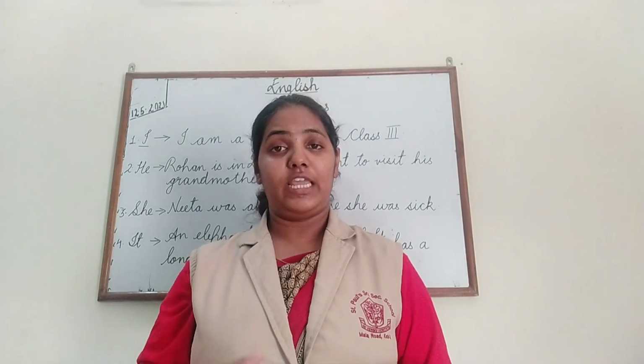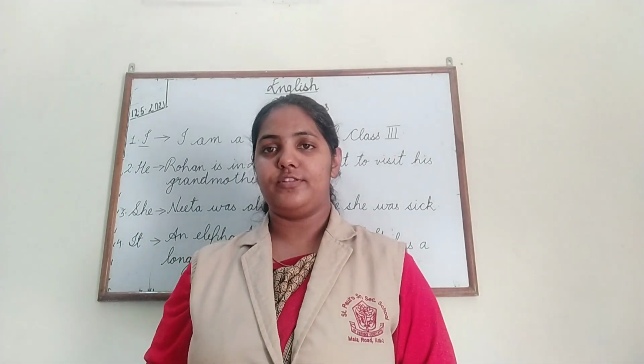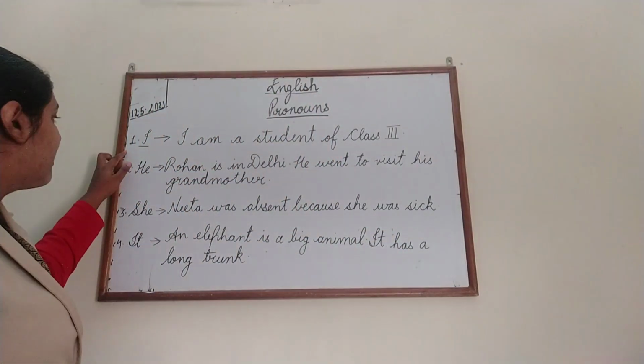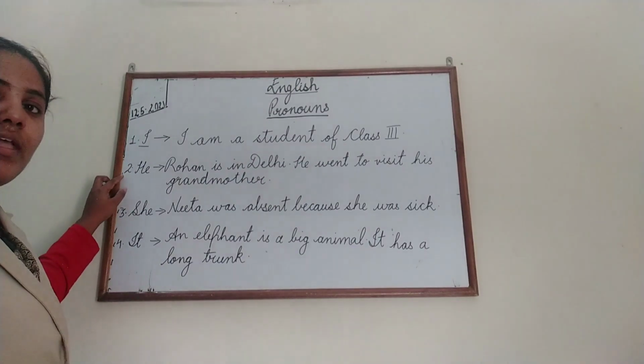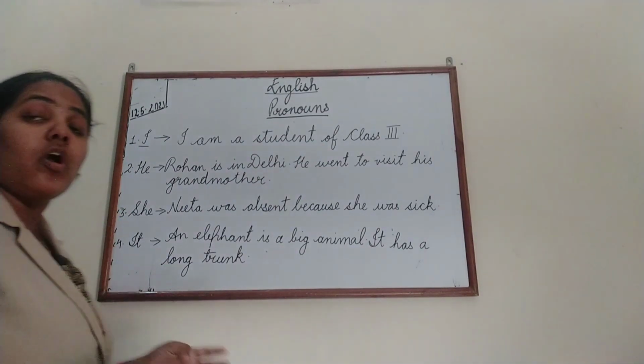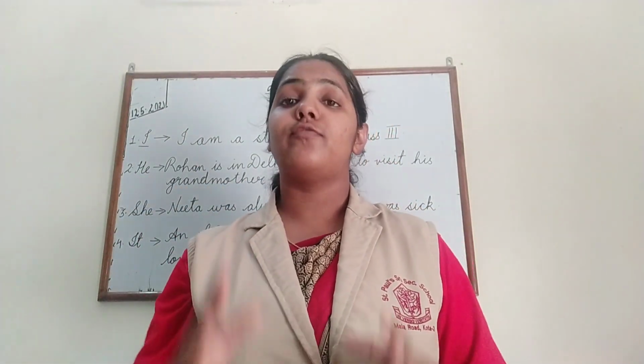Let us see which pronouns do we use for singular naming words. We have number 1, I, then we have he, then she, and then it. So I, he, she, it is used for singular naming words.